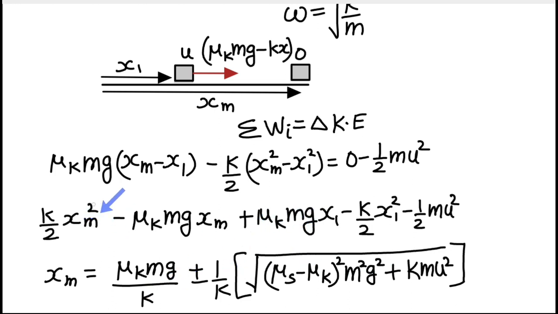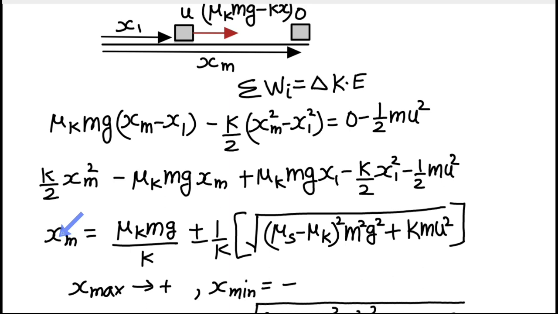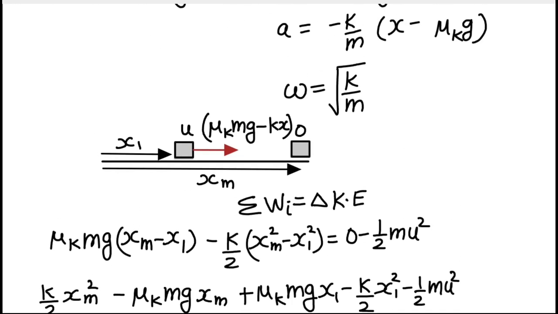You can see there is a quadratic equation in terms of xm, and if you solve it, you will get the value of xm as this plus minus this quantity, right? Of course, the plus value will be for the maximum elongation, and the minus value for the minimum elongation, right? So we have determined x maximum and x minimum in the same equation; we just have to use plus and minus. So that part is solved now.